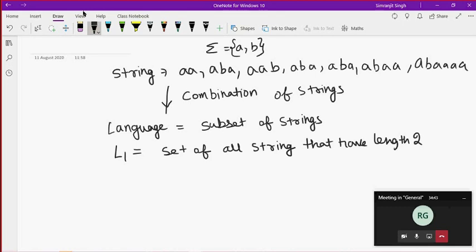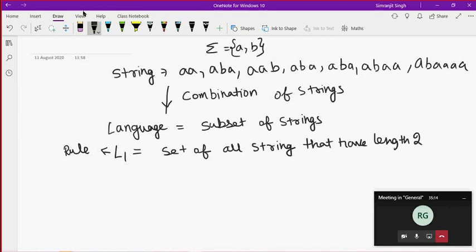But from these strings, I just want a particular kind of string that is defined by some kind of rule. This rule is called a language. I do not want all the strings, but a subset of strings that have a clearly defined rule. Only I want that kind of string. In this way, we can define a language. The language is a kind of filtration of these strings defined by a particular rule.